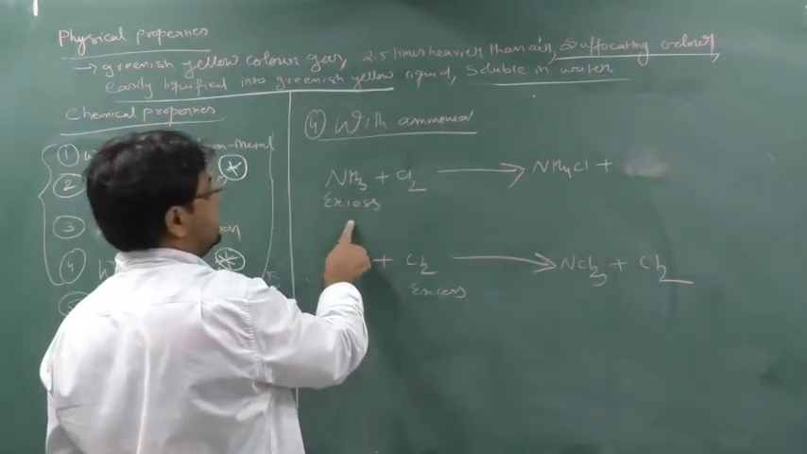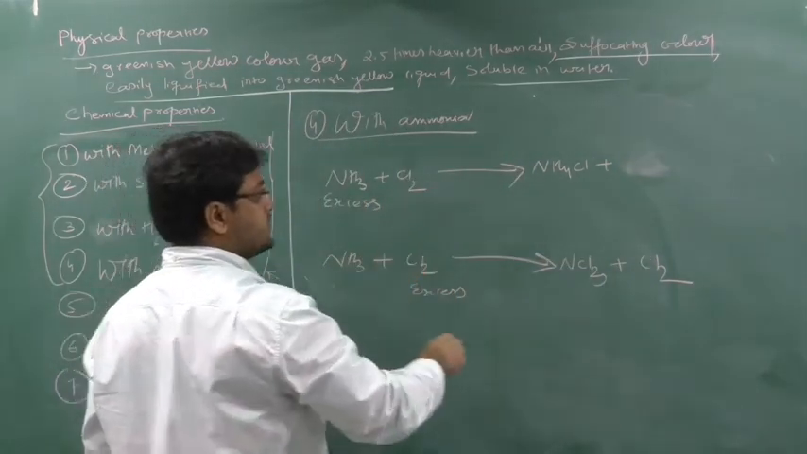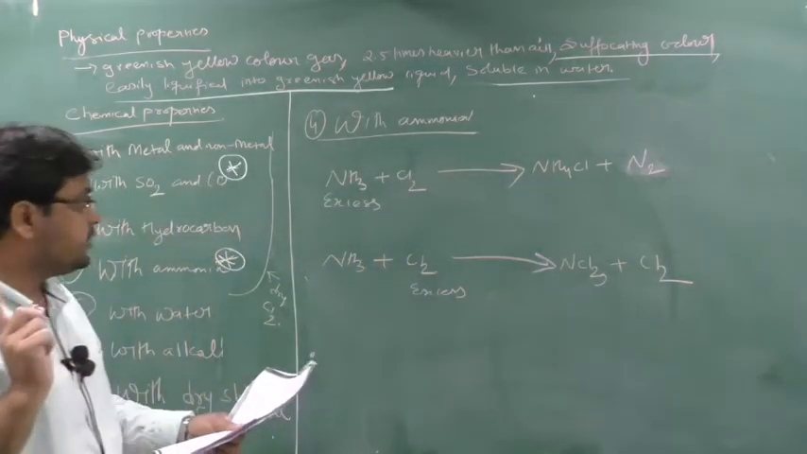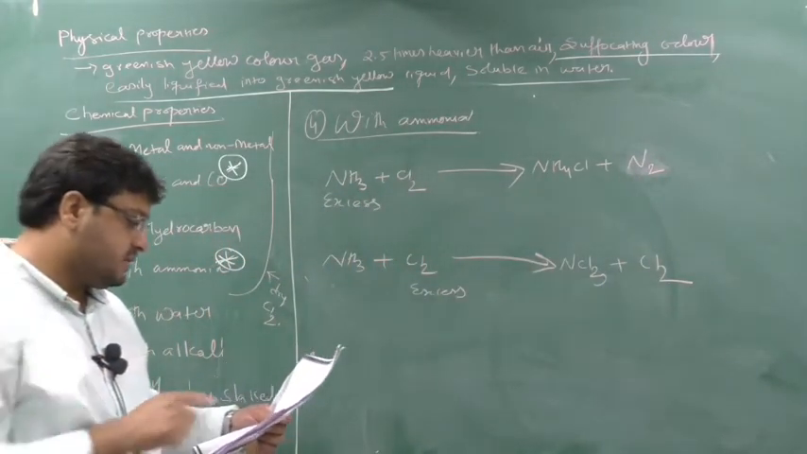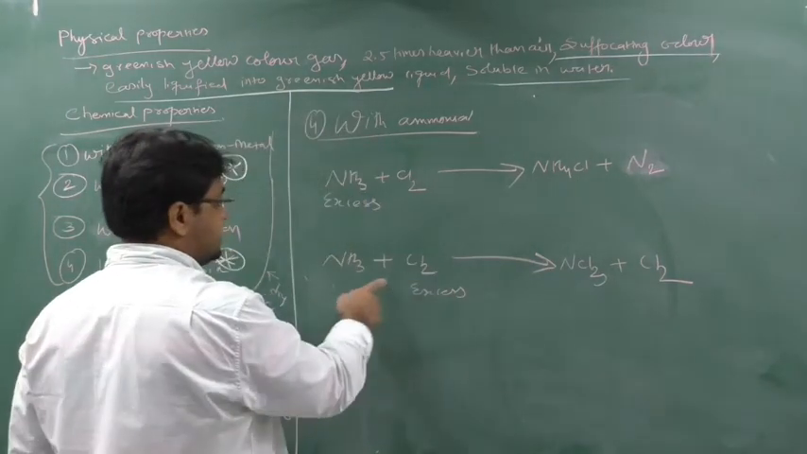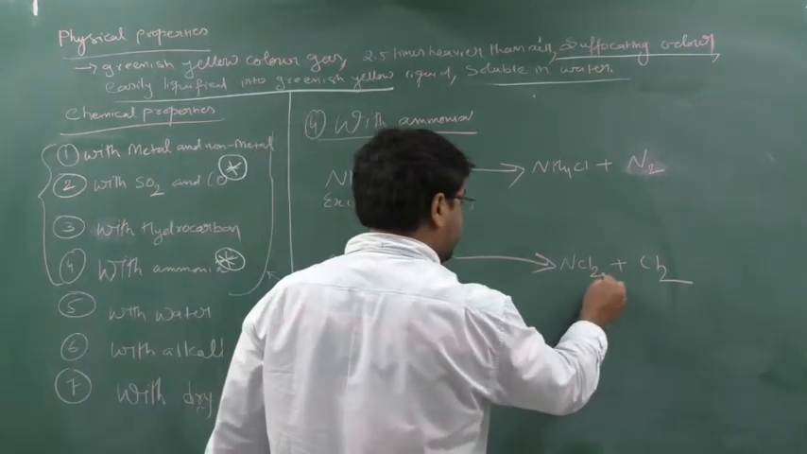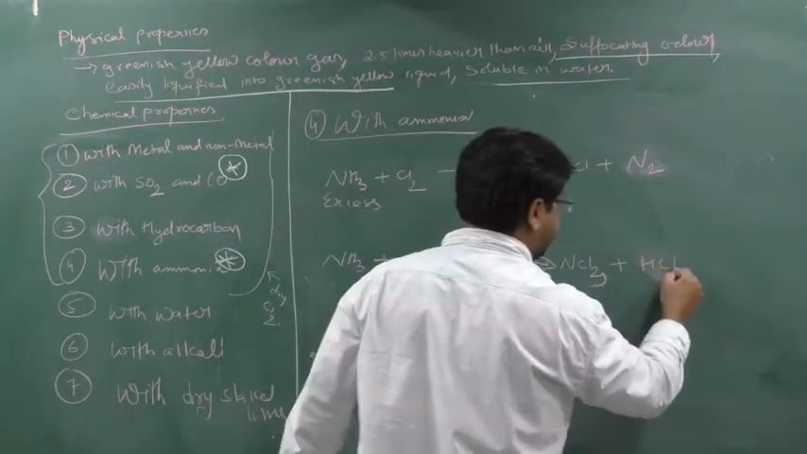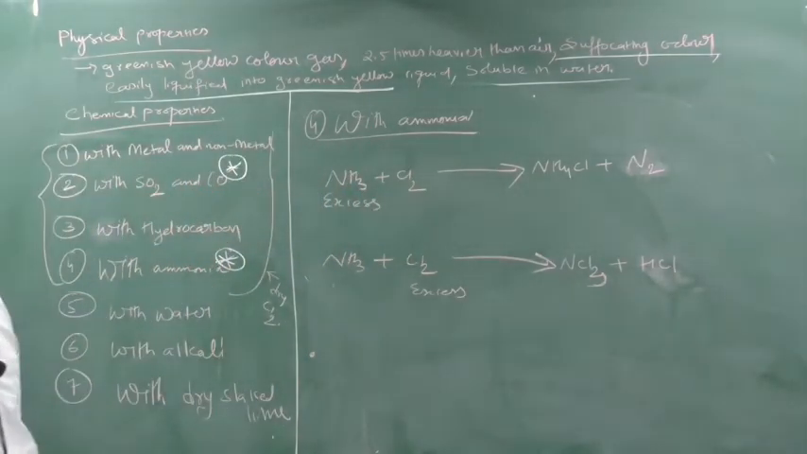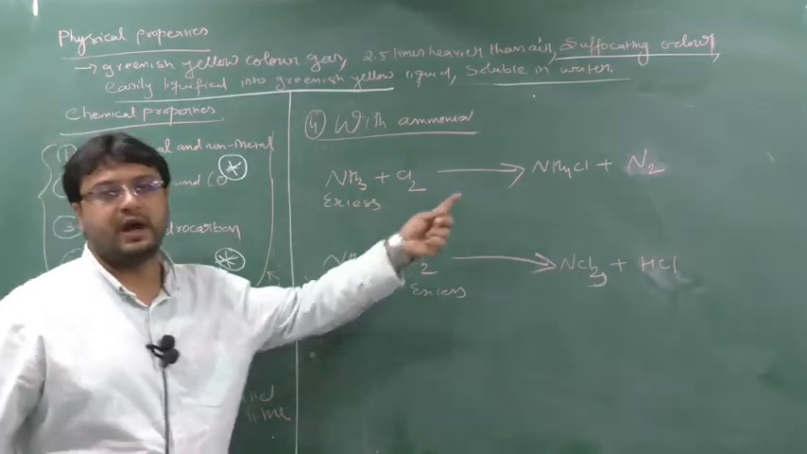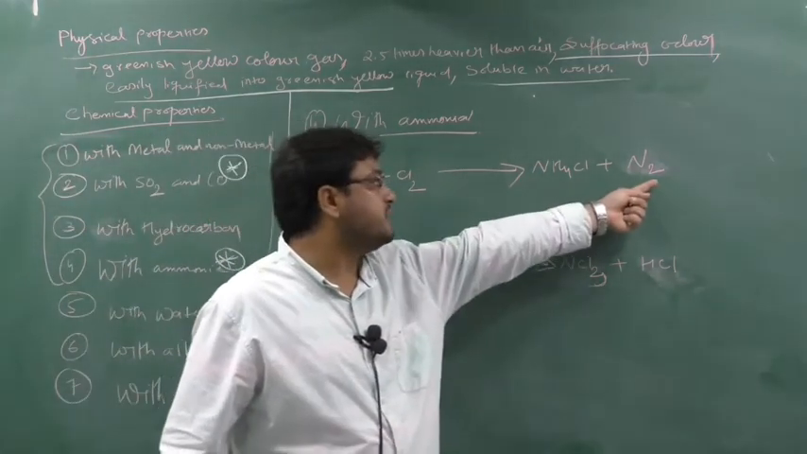If ammonia is in excess, it will react with chlorine and form NH4Cl and N2. It is given wrong in this paper. You can see in your textbook, some mistake has happened. Instead of HCl, N2 will come, and when Cl2 is in excess, NCl3 will come, and instead of Cl2, HCl will come here. So this is the correct answer. To remember: when ammonia is in excess, NH4Cl will come and nitrogen gas will be liberated.